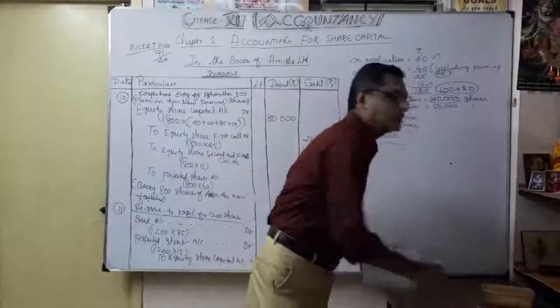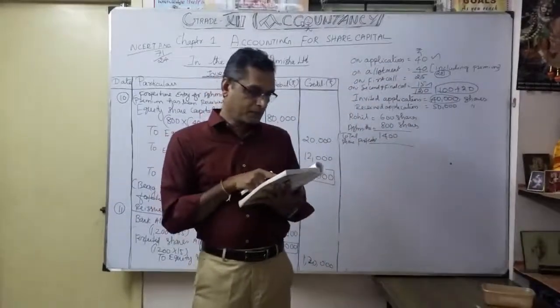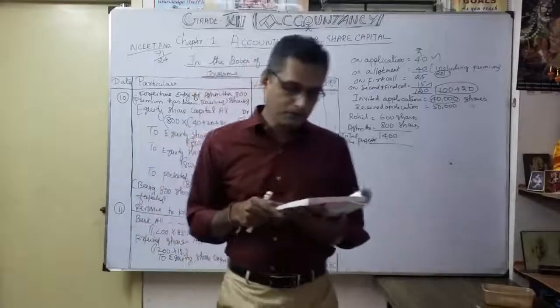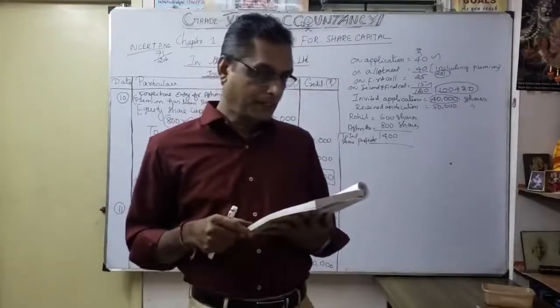That's why that line should be read carefully: 1,200 shares were sold to Kapil for 85 per share as fully paid.